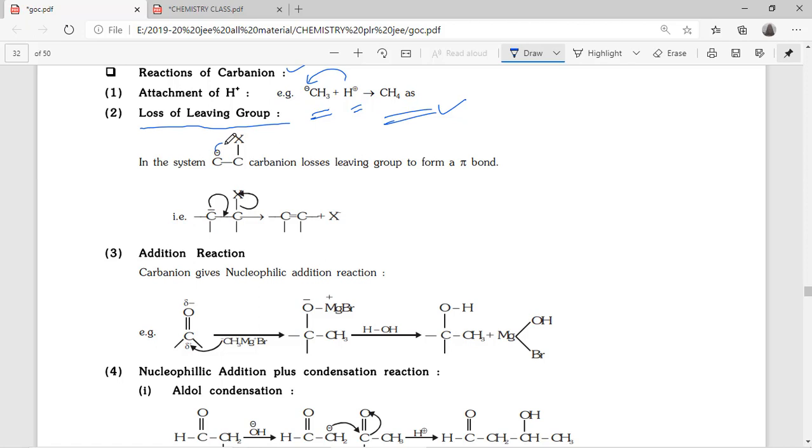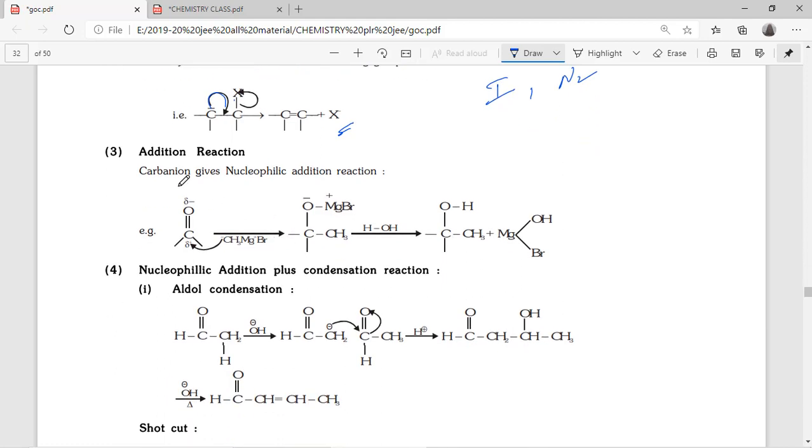Suppose on the adjacent carbon there is an easy leaving group, then it forms pi bonds by removing that group. See here, negative charge. Generally iodine and N2 are good leaving groups. Okay, tosyl group, many groups are there. Then see here, forming a pi bond by removing this X.